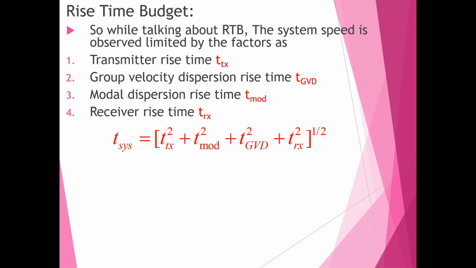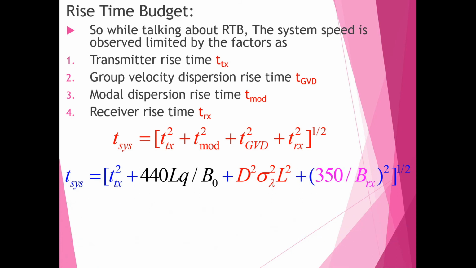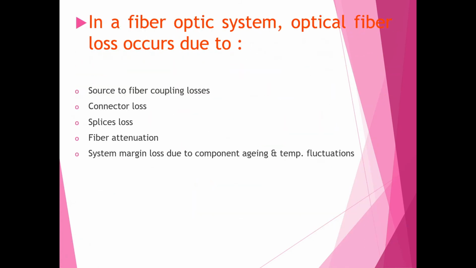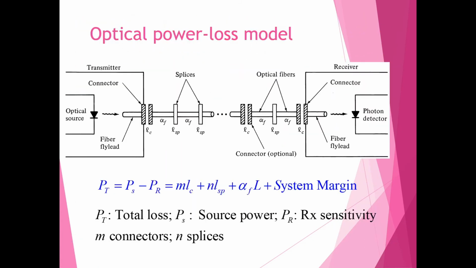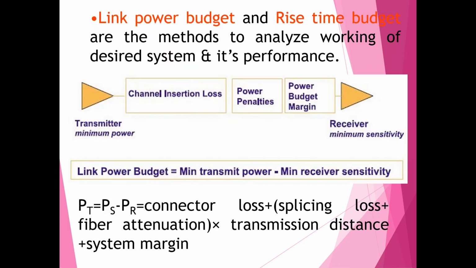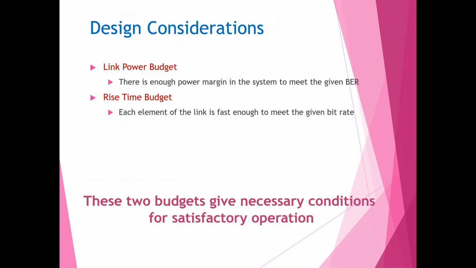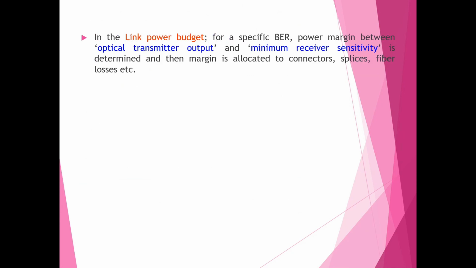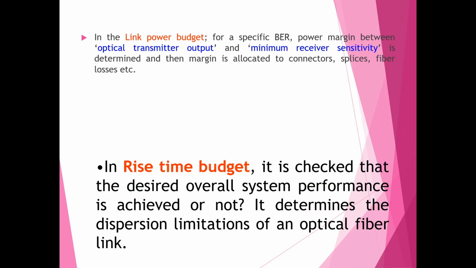Now we will talk about rise time budget. Before going for the rise time budget, I would like to define it. In rise time budget, it is checked whether the desired overall system performance is achieved or not.